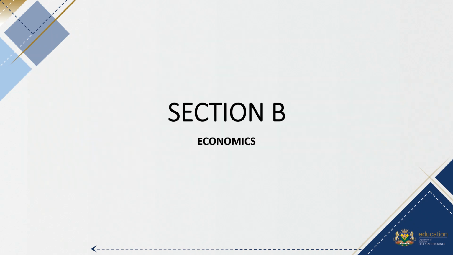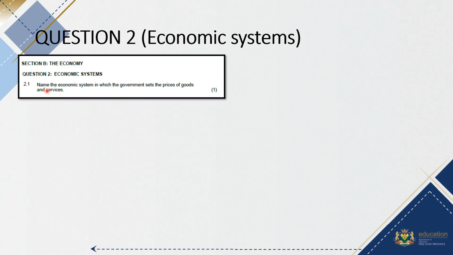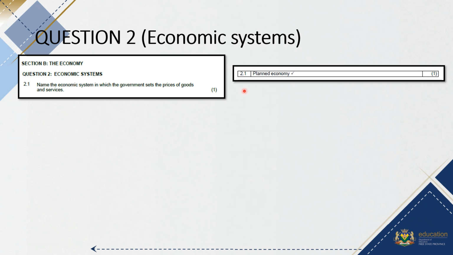Then we look at section B, that is on the economics. The first one was your economic systems. So the first question asked, name the economic system in which the government sets the prices of goods and services, and that is your planned economy.